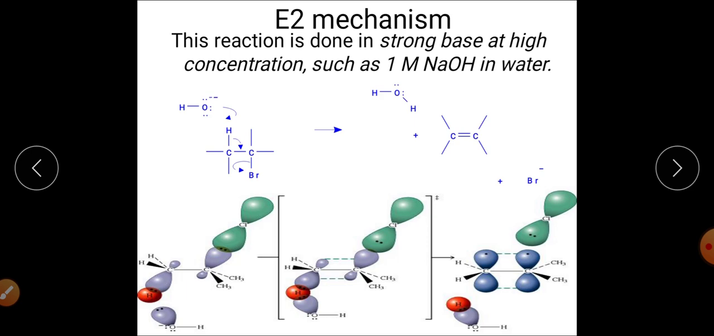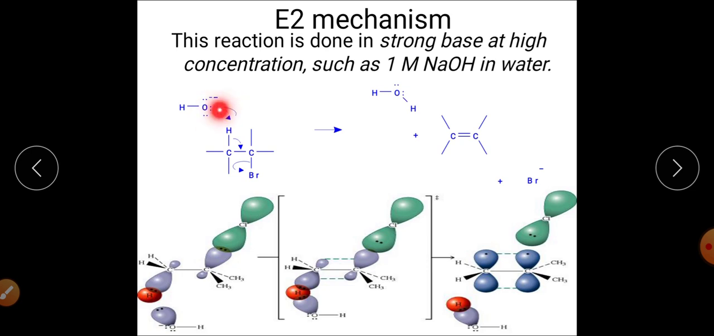So you can see in the slide that the E2 mechanism is basically a bimolecular mechanism, and when we talk about the bimolecular mechanism, this is basically a concerted reaction in which the bond formation and bond breaking will take place simultaneously. And for the E2 mechanism we generally need a strong base. You can see in the picture that this is basically an alkyl halide and this is a base.